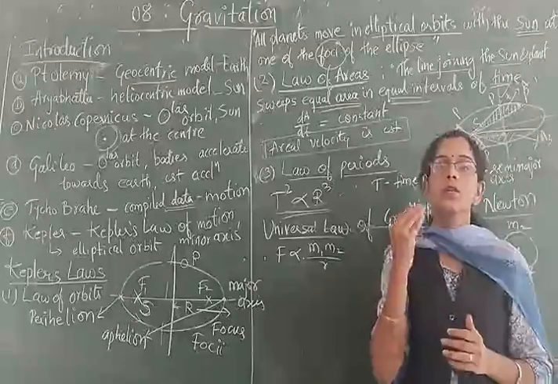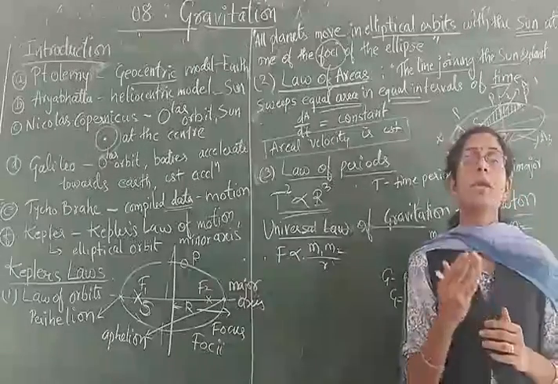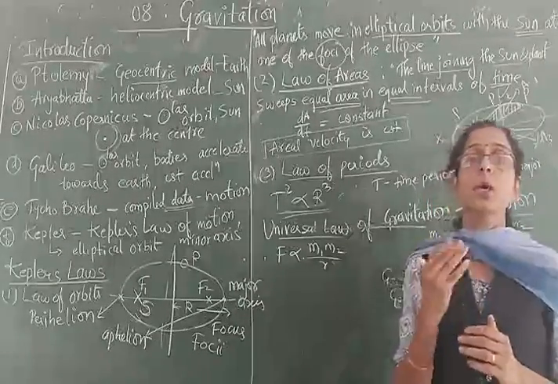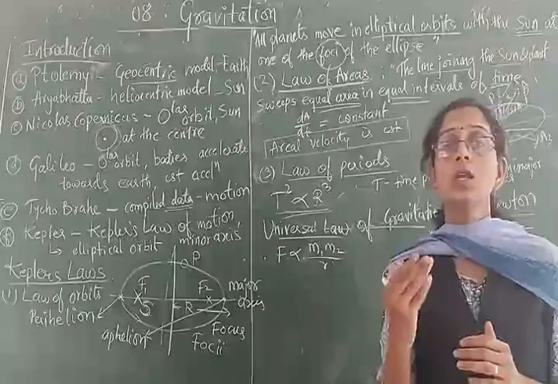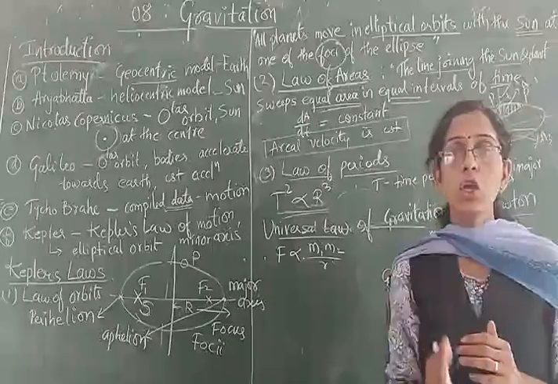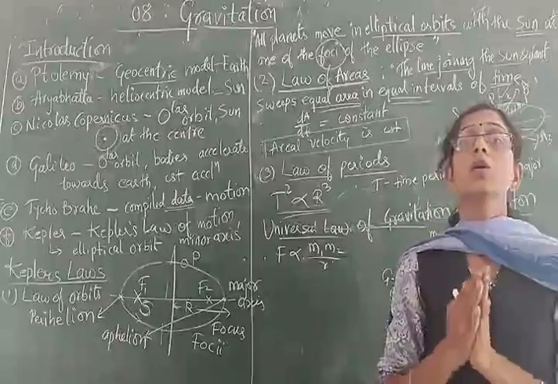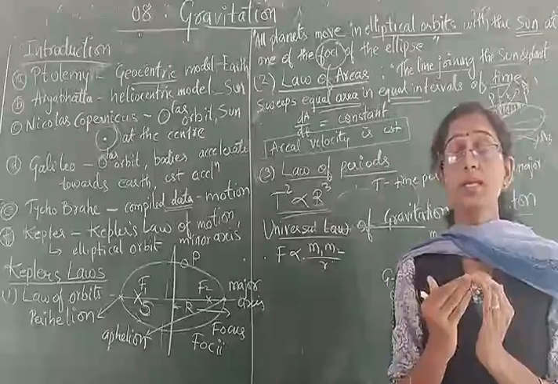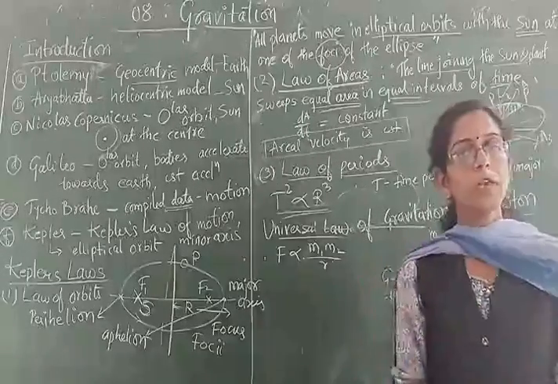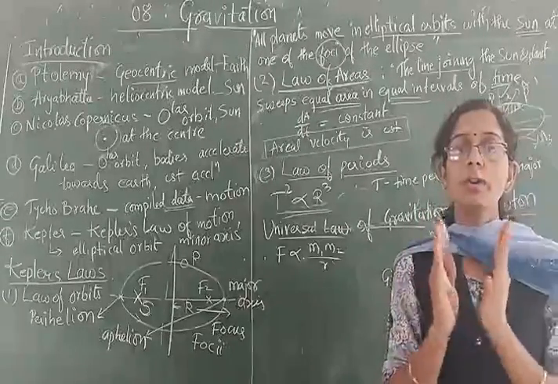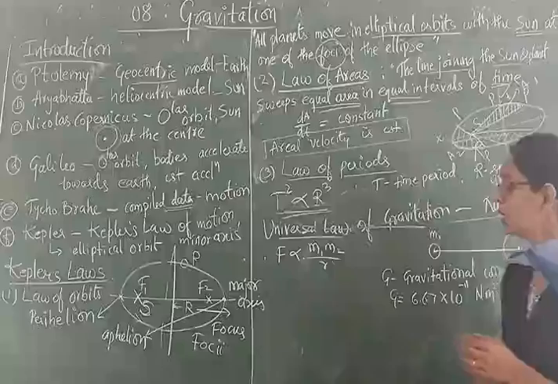So here, the attractive force between the objects, given by Newton, is known as the universal law of gravitation. It is called what? Universal law of gravitation. It means this law is applied throughout the universe, not only on the earth, not just in your solar system, not even just the Milky Way galaxy, but this law will be applicable throughout the whole universe. Therefore, this law is called what?